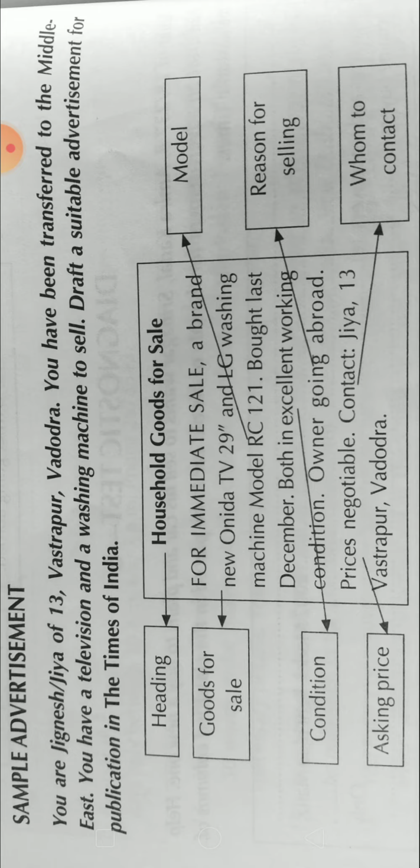And the contact details are given. Contact Jia, 13 Vastrapur, Vadodara. So this is how you should be writing an advertisement in case of household goods for sale. In case of purchase, you write wanted household goods, and accordingly you can mention whatever goods you want to purchase.